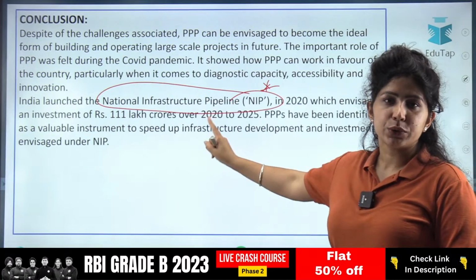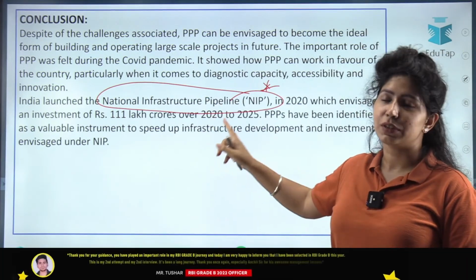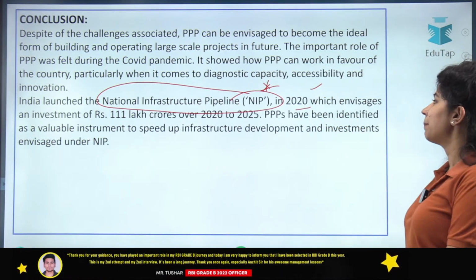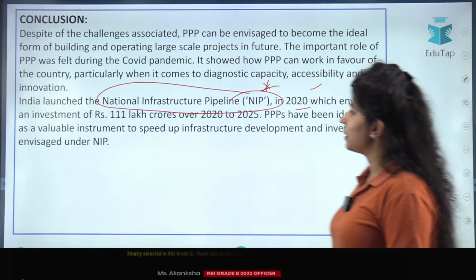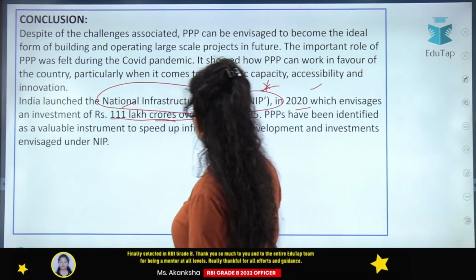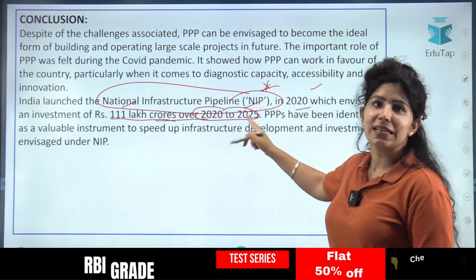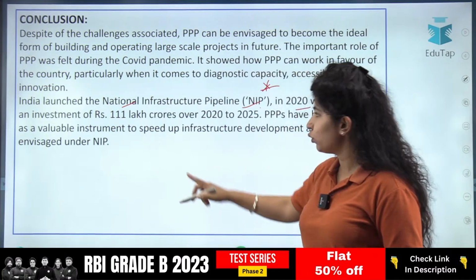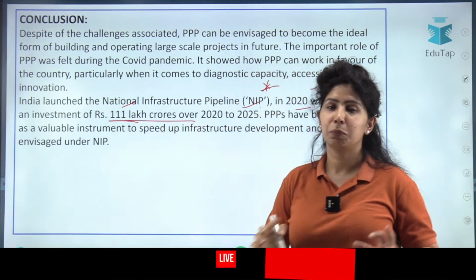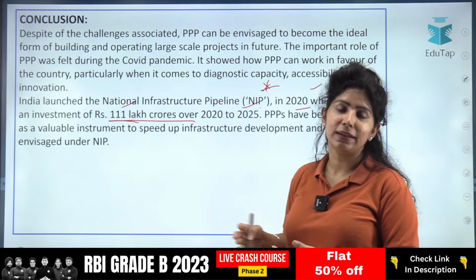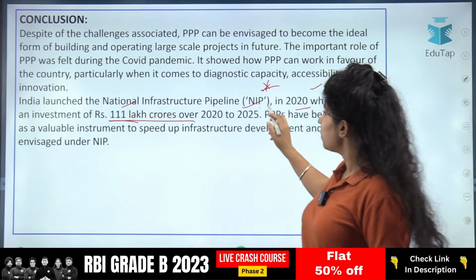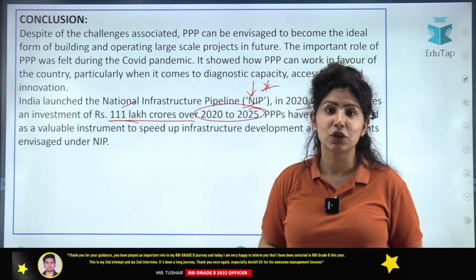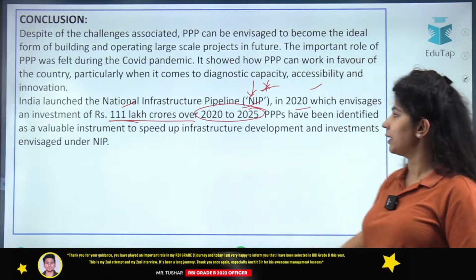Then you know about the National Infrastructure Pipeline. PPP projects are related to infrastructure, so definitely mention it. India launched NIP in 2020, the National Infrastructure Pipeline, which envisages an investment of 111 lakh crores over 2020 to 2025. That is, it is still in operation. If you do not remember this data, 111 lakh crores, no problem. But remember that up to 2025, this National Infrastructure Pipeline is going on. It's in operation.